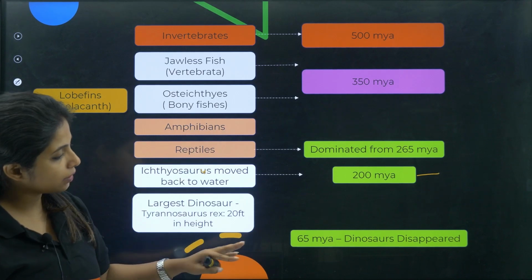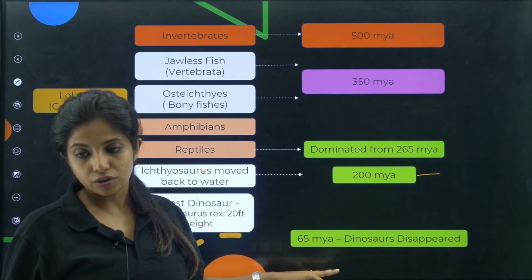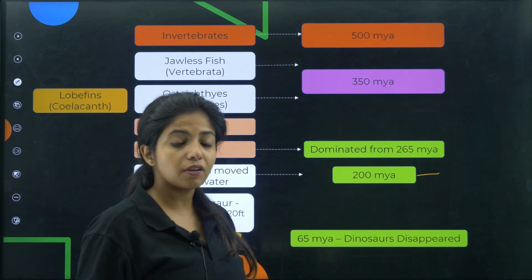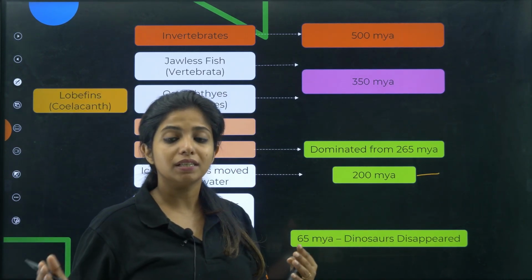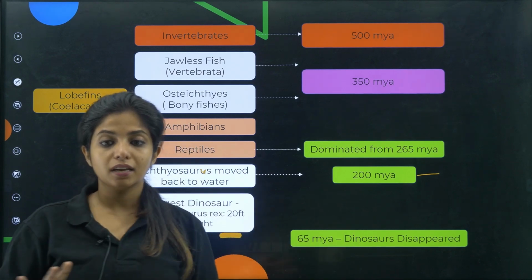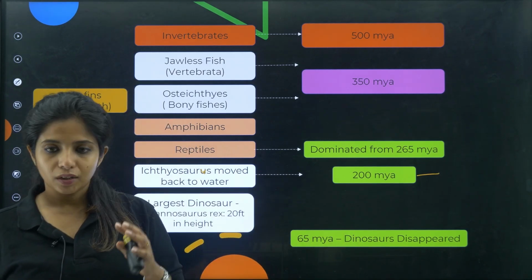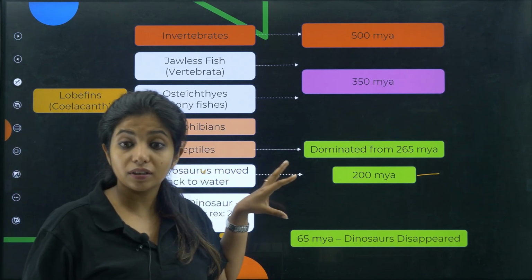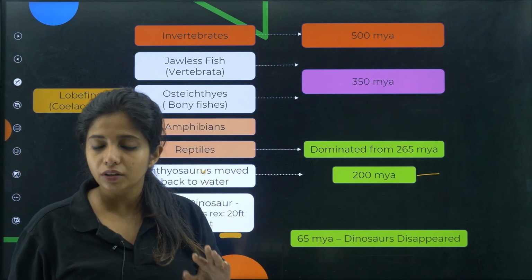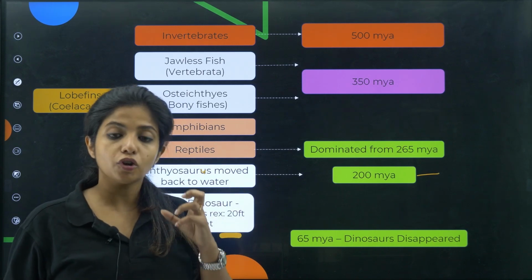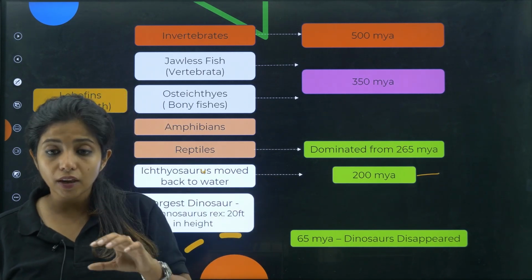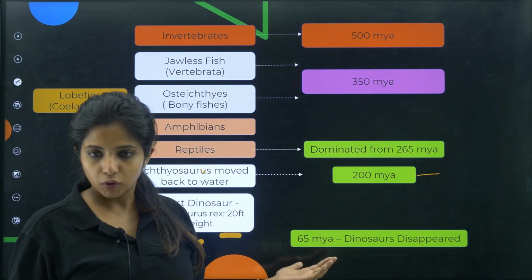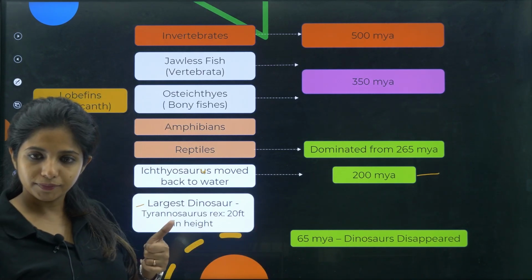Now after that, it is said that by 65 million years ago, the dinosaurs that you were seeing as of now all kind of disappeared. They might have evolved into something else. Basically it is said that some of them evolved into aves and then mammals. Cool? Works? Will you be able to remember it? After amphibians came reptiles. They were dominating the earth for 200 million years. If you talk about dinosaurs, they disappeared by 65 million years ago. Okay, done? Cool.